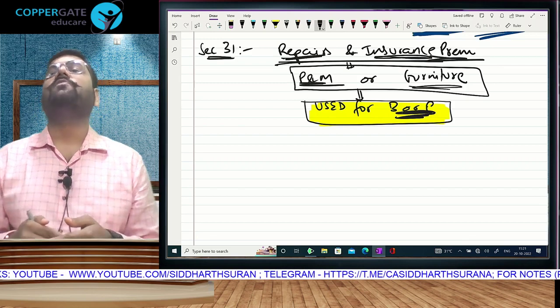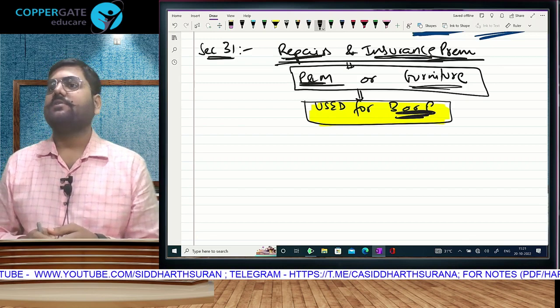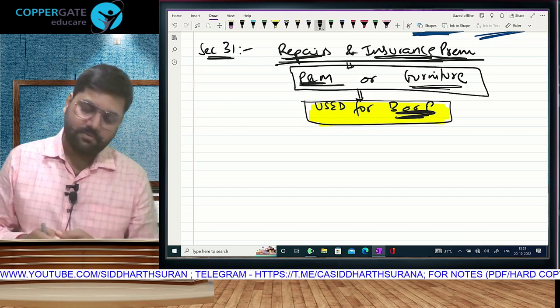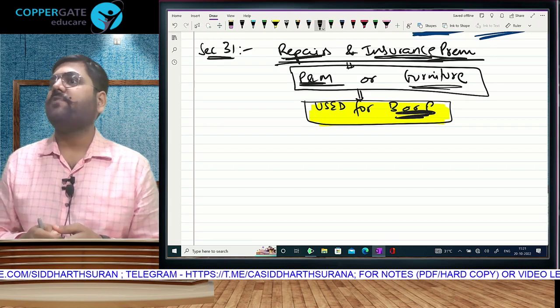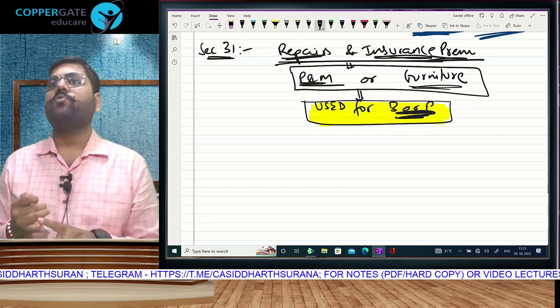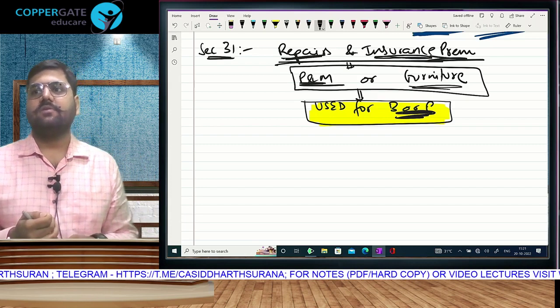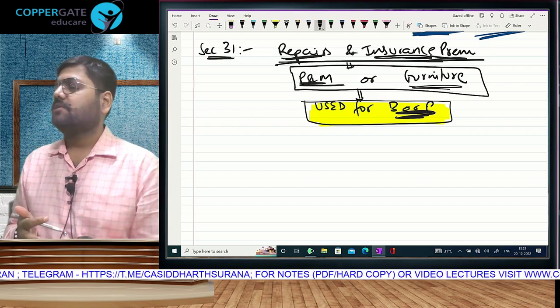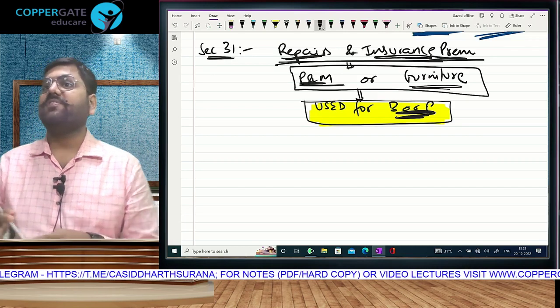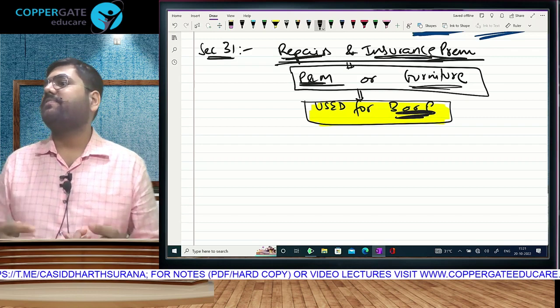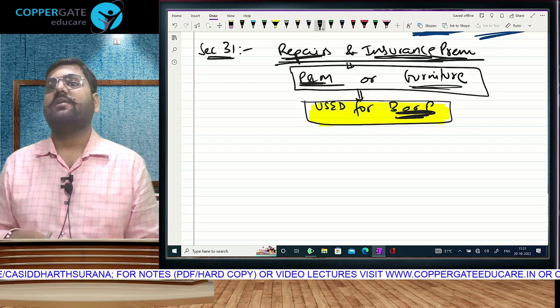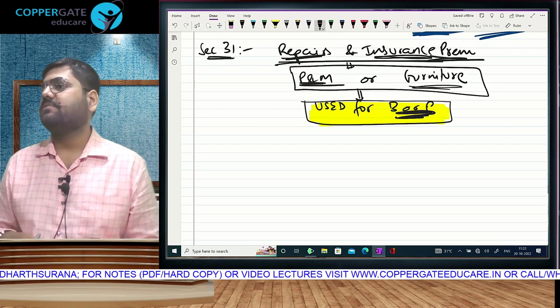Anything that makes your work easy. वो बोला ना, up down up down up down. Not joking. In a CA firm, the computers are plant and machinery. In a coaching class, the projector, the laptop, the AC is plant and machinery. Any asset which is facilitating your activity is plant and machinery.